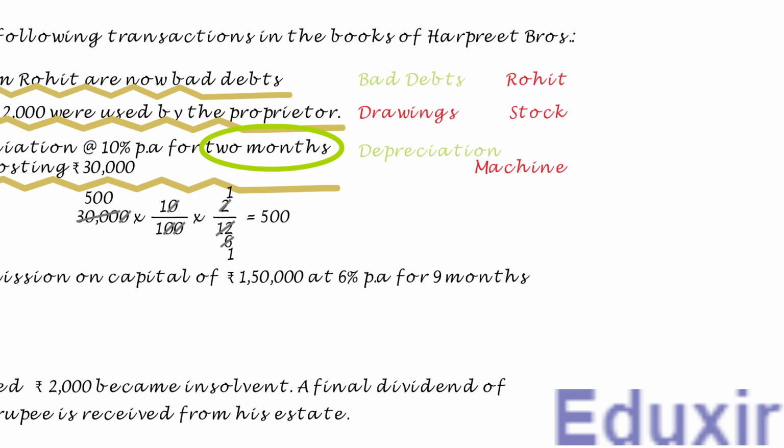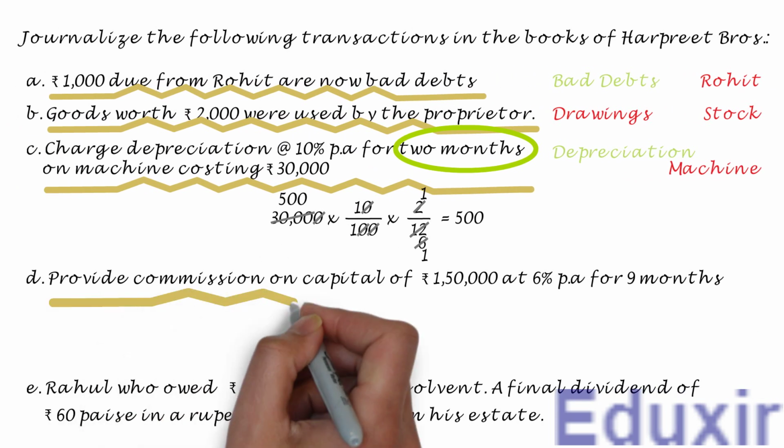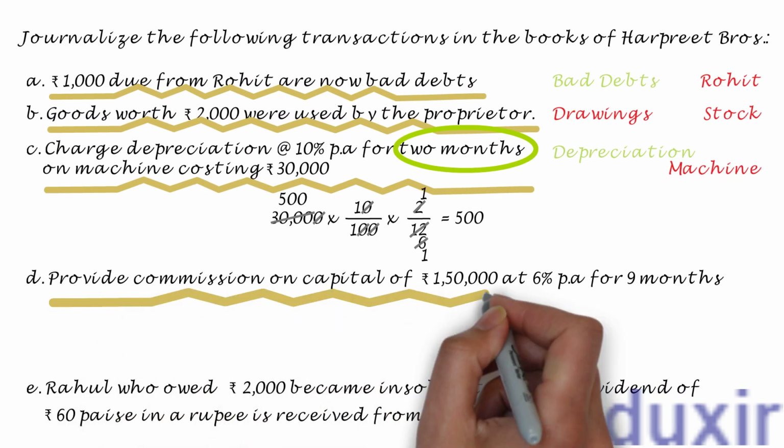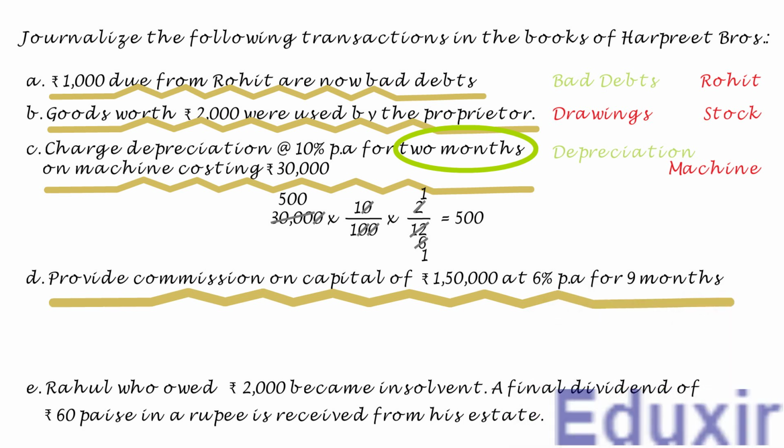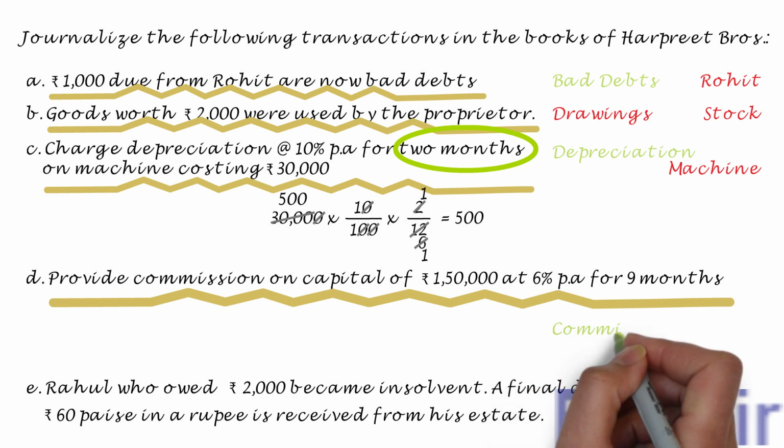In this transaction, the commission on capital of 1,50,000 rupees is provided at the rate of 6% per annum for 9 months. Now, as the business is paying this commission, it will be considered as expense. In other words, the business is incurring an expense named commission in this transaction. The rule to record an expense incurred is to debit the corresponding expenses account. In this case, the commission account should be debited.